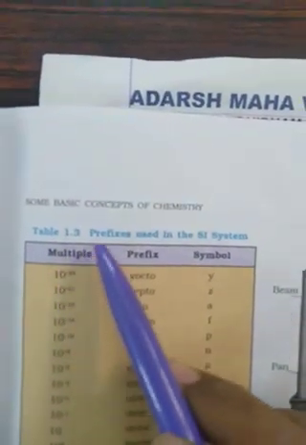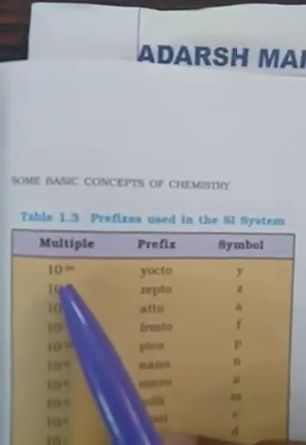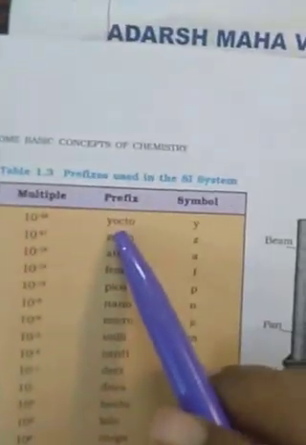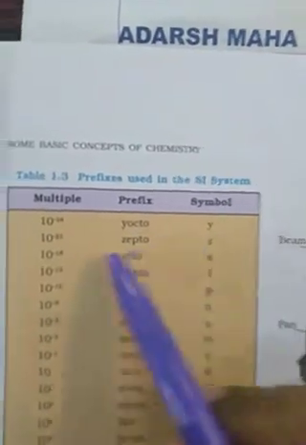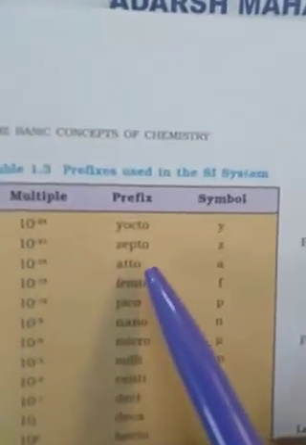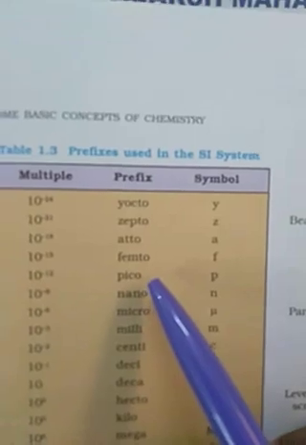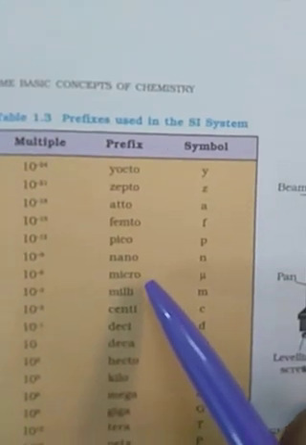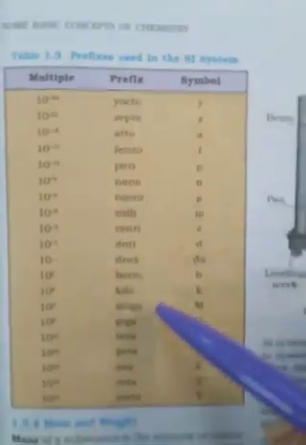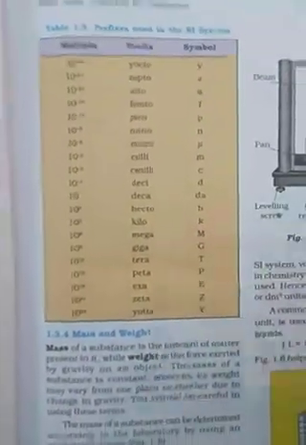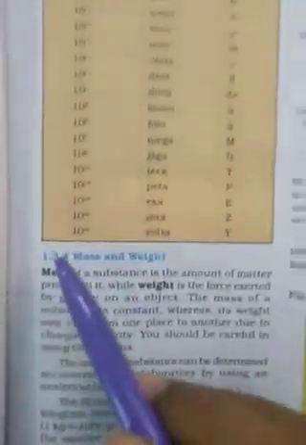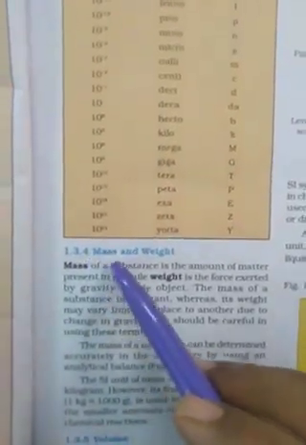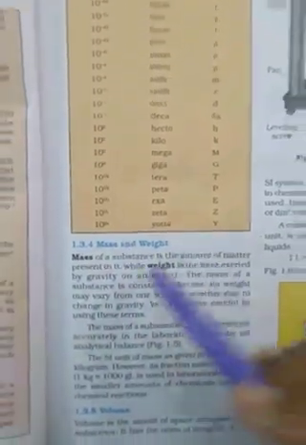See, prefix is 10 raised to minus 24. This prefix is yocto, symbol y, zepto, atto, femto, pico, nano, micro, milli. So these are the prefixes and their symbols. Now our next topic is 1.3.4, that is what is mass and weight. What is mass and weight?